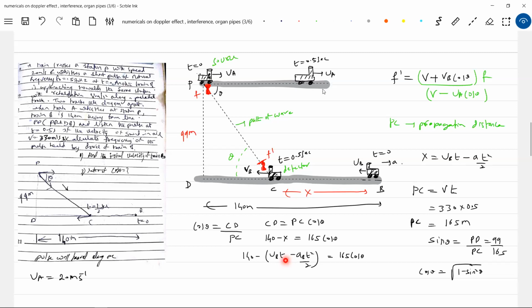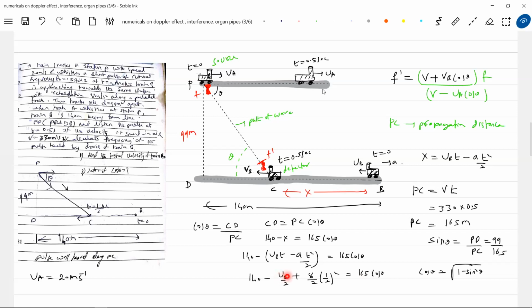So we know cos theta from here. We know sin theta, we will get cos theta. After getting cos theta, substitute here. You know UB and you know T and AB. So this is A, no. I'll substitute all. T is how much? 1 by 2, no? So this will be UB by 2. A is how much? Retardation 8. 8 by 2, 1 by 2 whole square, plus it will be 165 cos theta. Substitute the value of cos theta from here, you'll get that initial velocity.